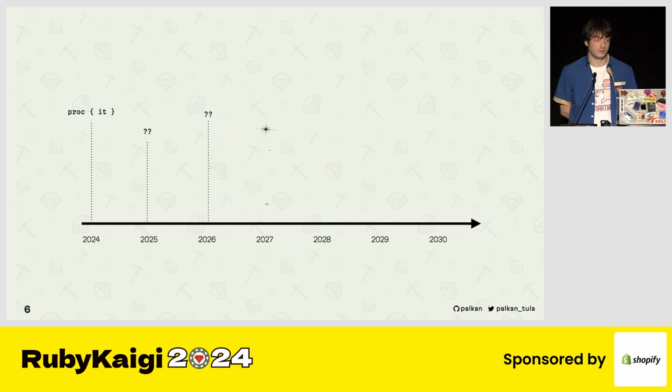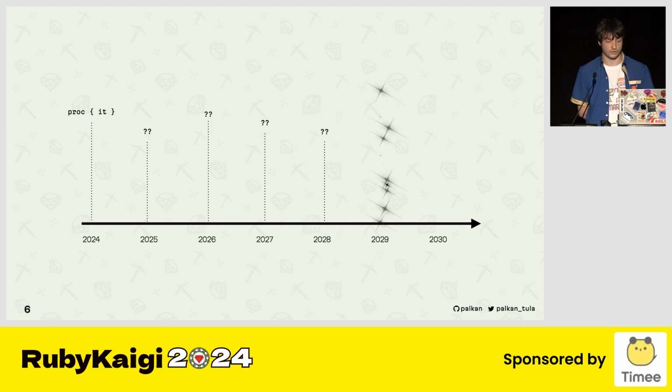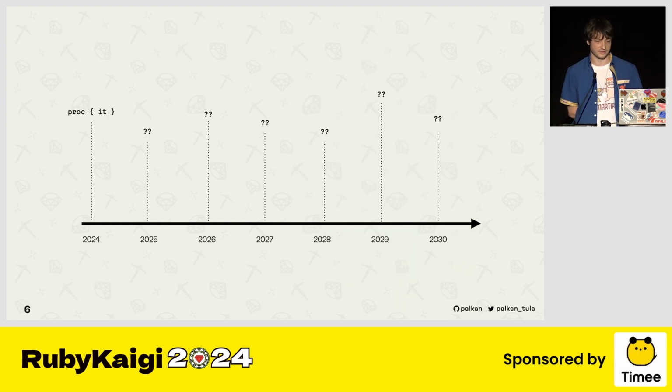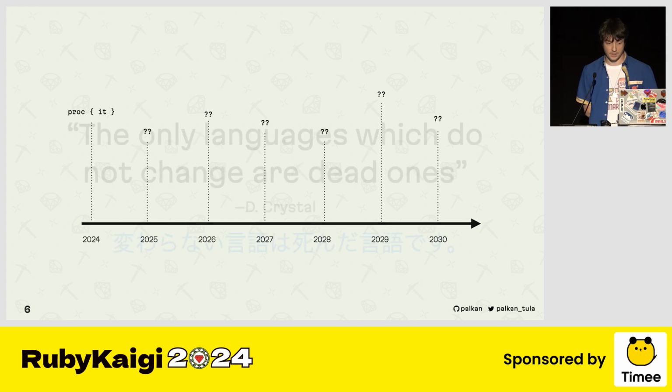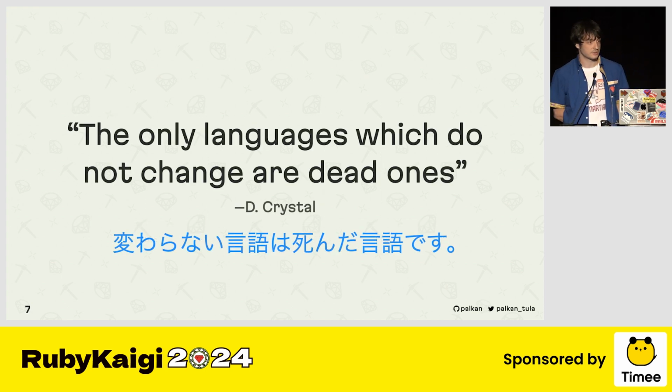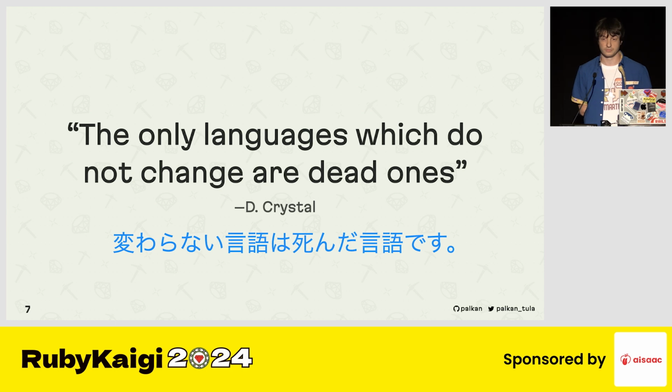We're going to have something new in the next 10 years, for sure, 20 years, whatever years we all live to see Ruby prosper. And that's not going to stop because language evolution is inevitable, and syntax evolution is a part of it. Why so? The answer is pretty simple, because if a language is not evolving, it just joined the list of dead languages. And we don't want that fate for Ruby.